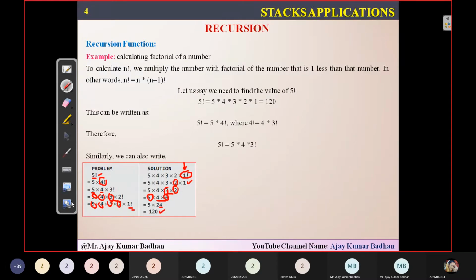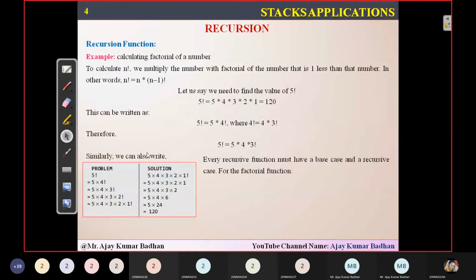So by default, recursion is using something called stacks, with push and pop operations, but we don't have to write push and pop operations. Internally it is performing them. The recursive function, the program by default, will be using stack operations, that is push and pop, in order to perform. We don't have to write push or pop within that particular program. That's why when you're doing this factorial program, you will never see functions called push or pop. Why? Because those are handled within the program itself. When you're calling that function again, automatically the system will take it into a stack and store it.